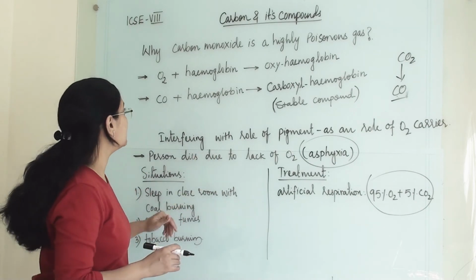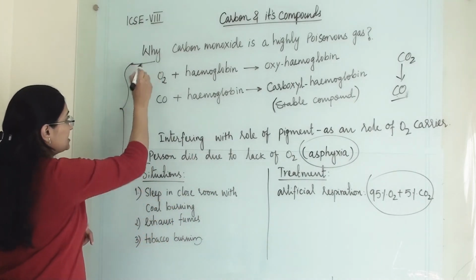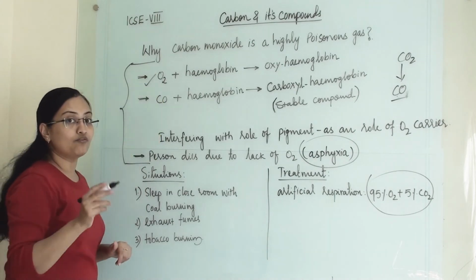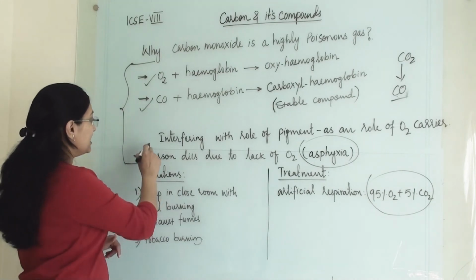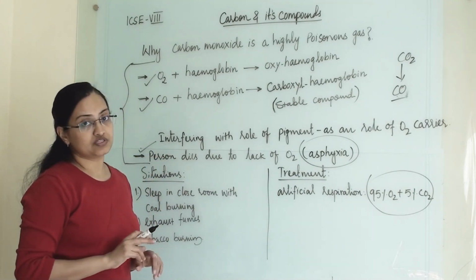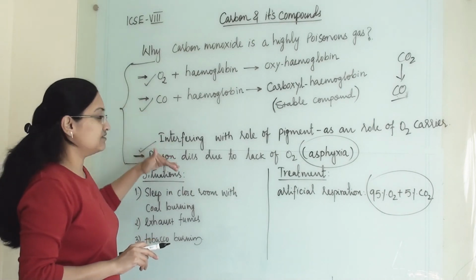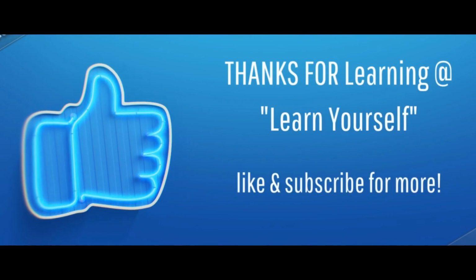If this reason comes up in the exam, then you need to write these 3 points: what the role of oxygen is, how carbon monoxide interferes with it, and what will happen to a person who inhales carbon monoxide gas. So these 3 points we need to mention there.